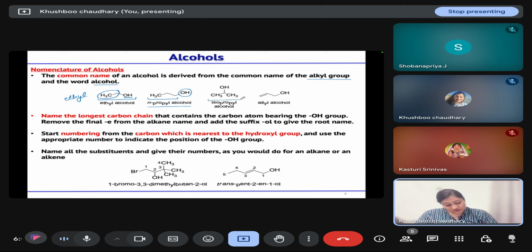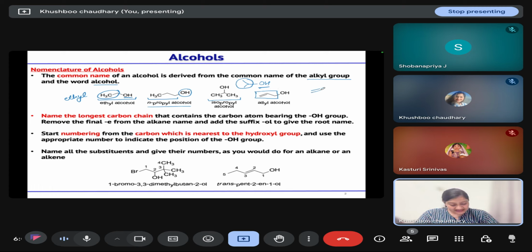The next example shown is isopropyl alcohol. This group we call isopropyl, and hydroxyl is attached, that's why it is isopropyl alcohol. Then we already discussed vinylic and allylic groups.